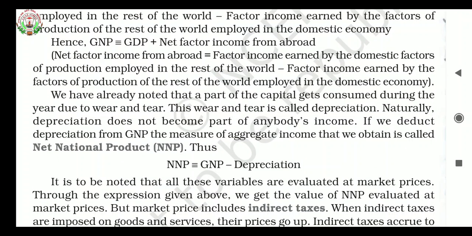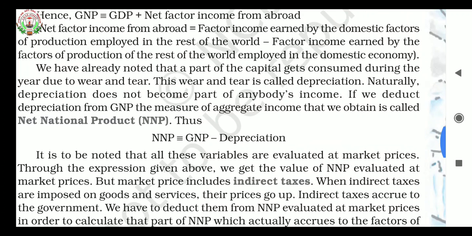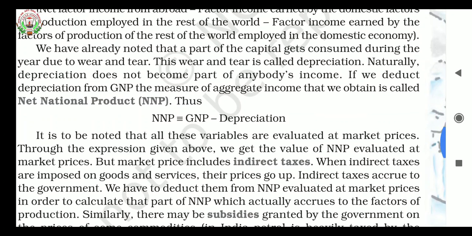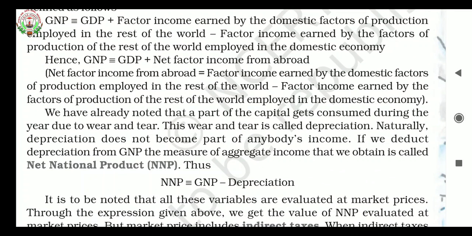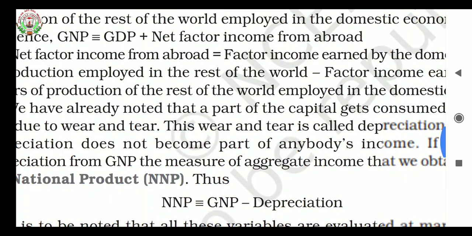We have already noted that a part of the capital gets consumed during the year due to wear and tear. This wear and tear is called depreciation. Naturally, depreciation does not become part of anybody's income. If we deduct depreciation from GNP, the measure of aggregate income that we obtain is called net national product, that is NNP. Thus, the NNP identity equals GNP minus depreciation. Gross national product we already calculated in the beginning: GDP plus net factor income from abroad.